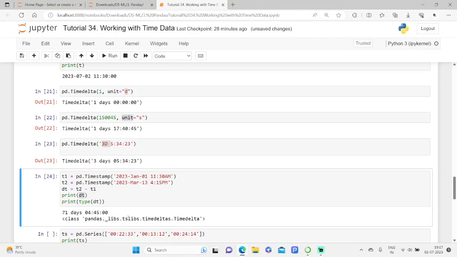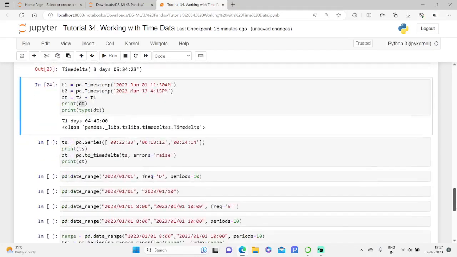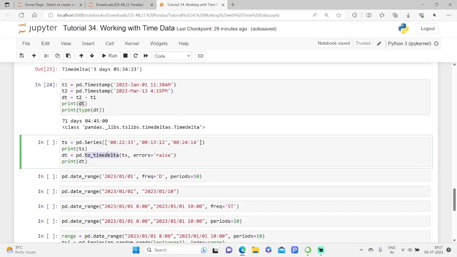There is also a data conversion function from TimeDelta, which we just say to_timedelta. Let me scroll down to have a look at it here. In this case, however, parsing is less flexible than to_datetime. So both are different.